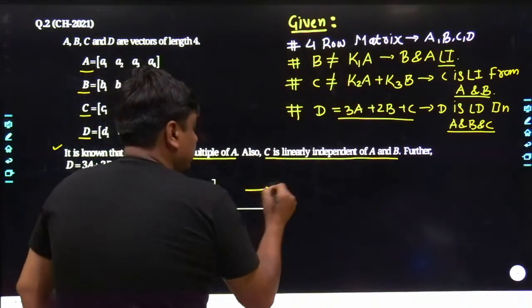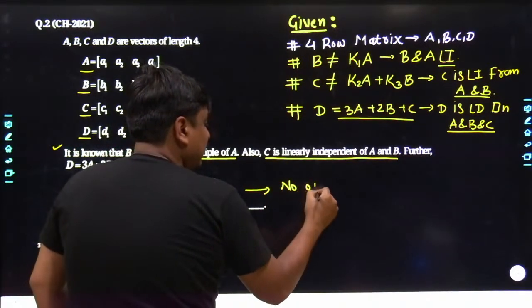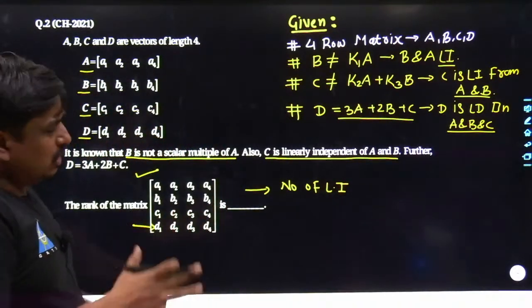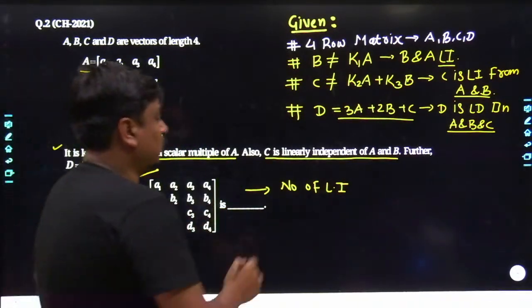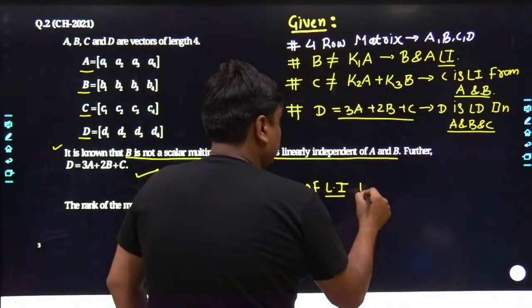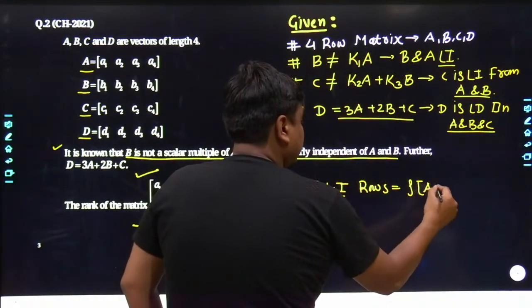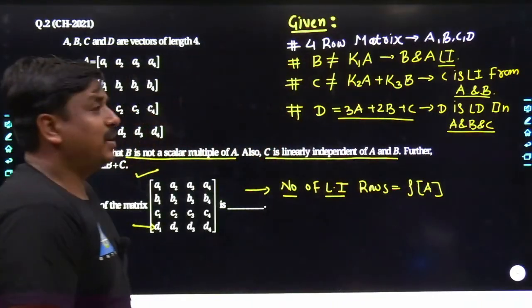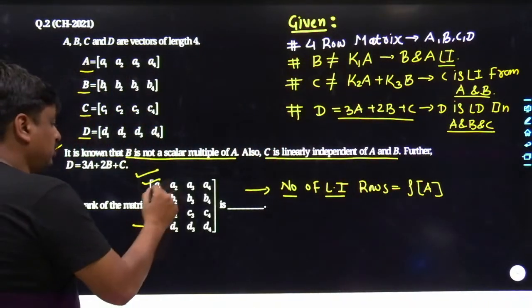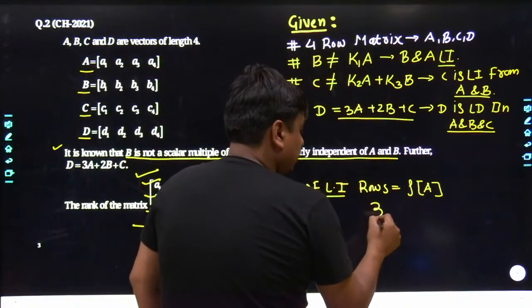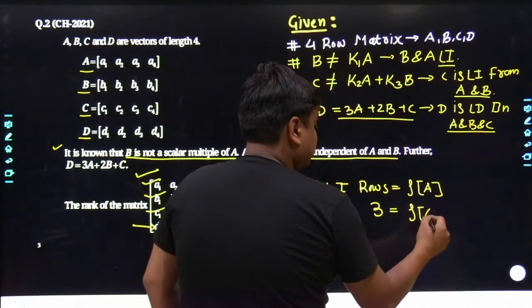That is very sure: the number of linearly independent rows or columns. Here we have been discussing the rows, so I'll stick to the rows only. The number of linearly independent rows is the same as the rank of the given matrix. And how many linearly independent rows did we have? This row, this row and this row are the linearly independent rows. How many? They are 3 in count. So the rank of the matrix is simply 3.